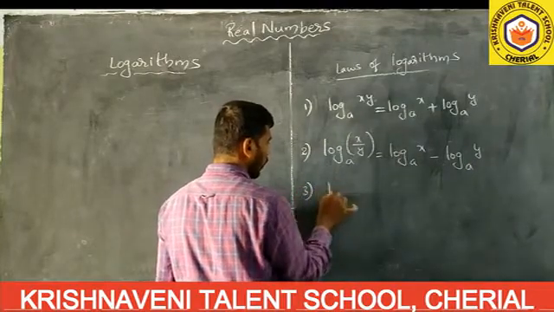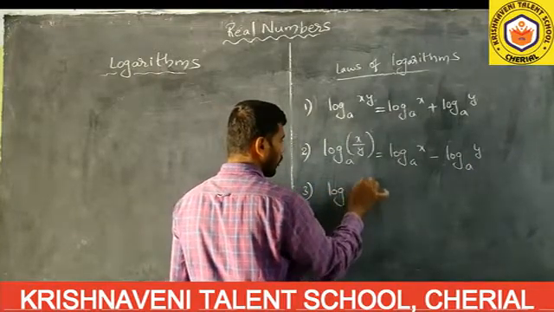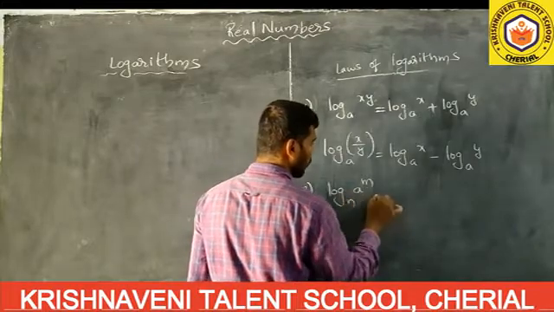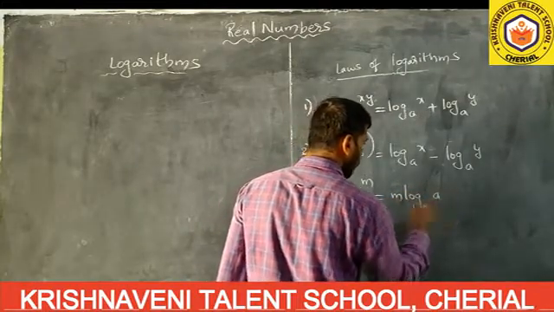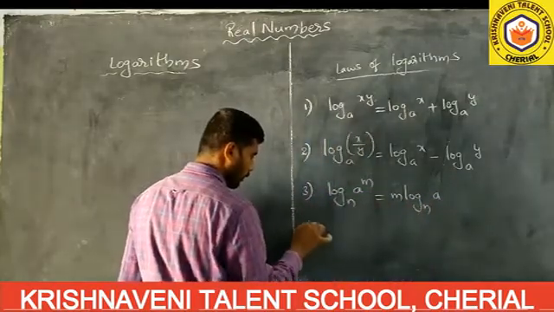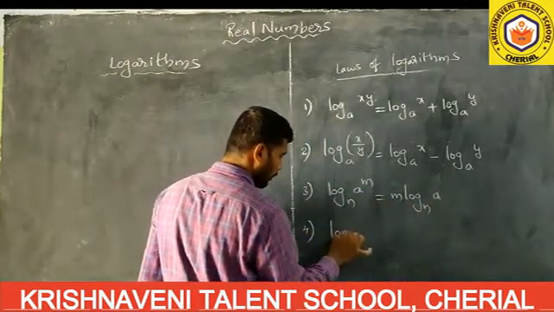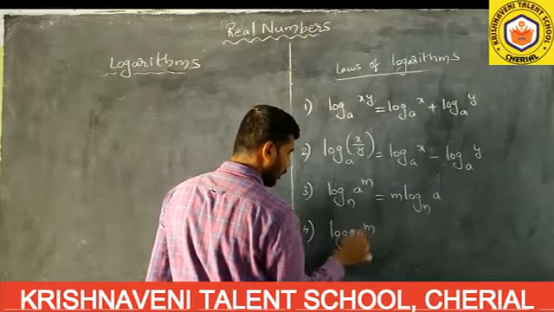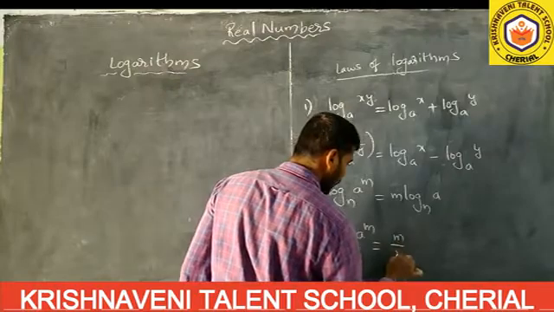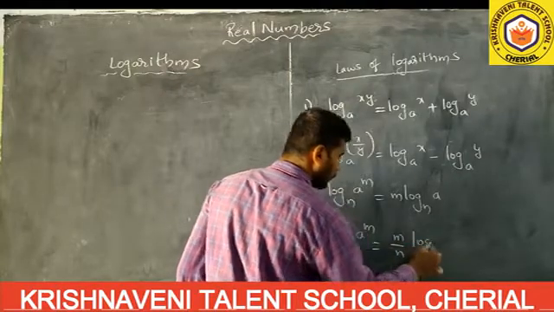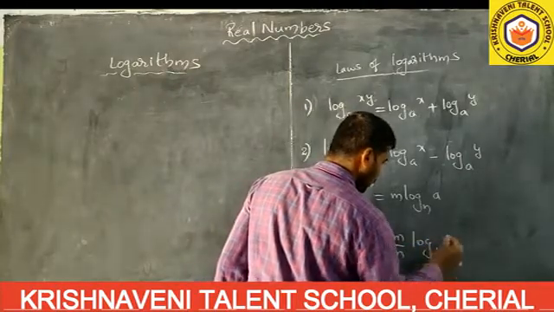Third one: log a to the power of m to the base n equals m log a to the base n. Next, the fourth one: log a to the power of m to the base b to the power of n equals m by n log a to the base b.